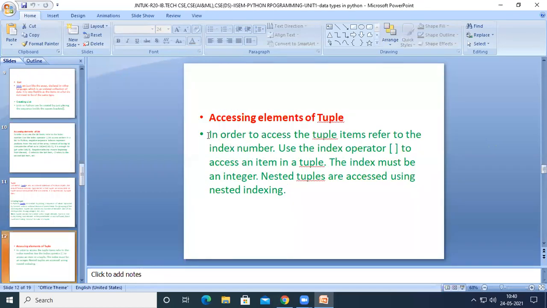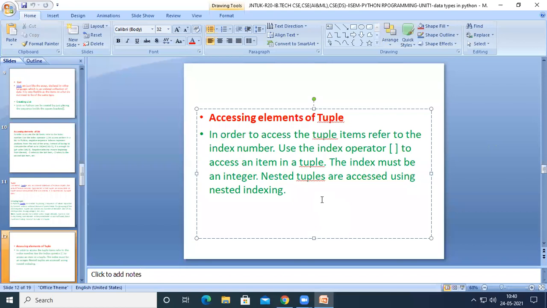Accessing the elements of the tuple, we have already seen this in the program. In order to access the tuple items, refer to the index number. We have already seen that the index will be 0 to n minus 1, or minus 1 to minus n when we start from right to left, and use the index operator within square brackets. The index must be an integer. This was an important point. We cannot access the index 1.5 or 2.5. We can have the index as an integer, negative or positive. Nested tuples are accessed using nested indexing.